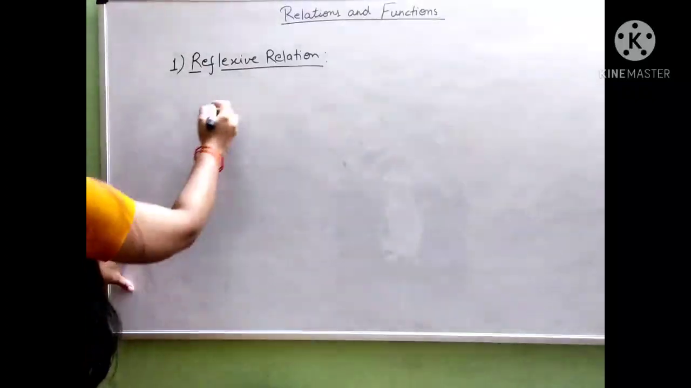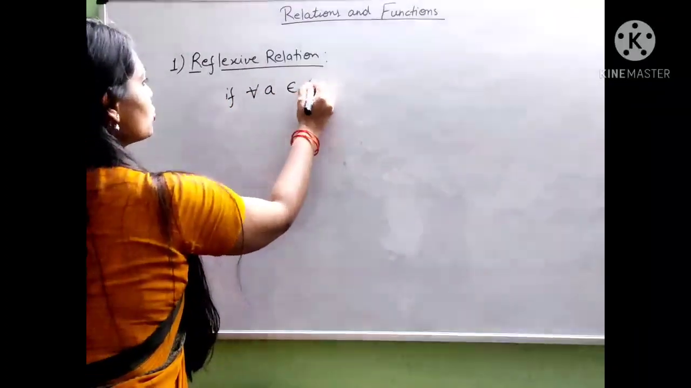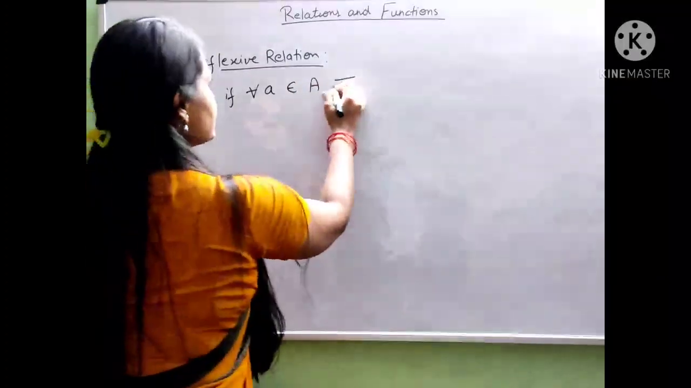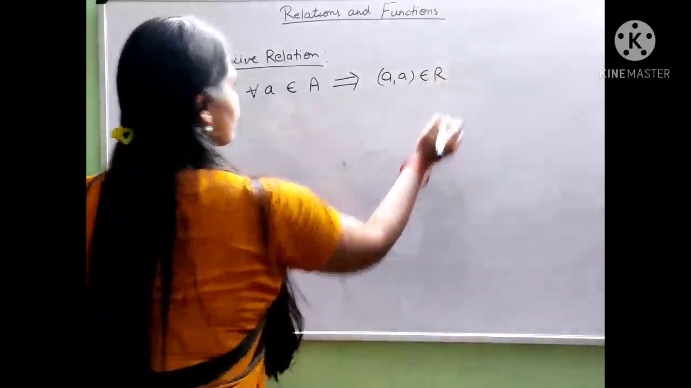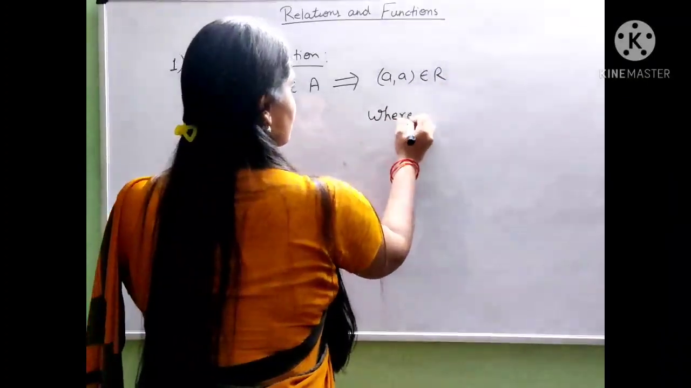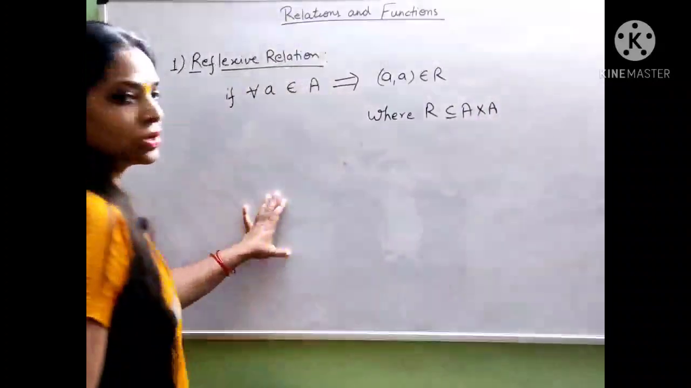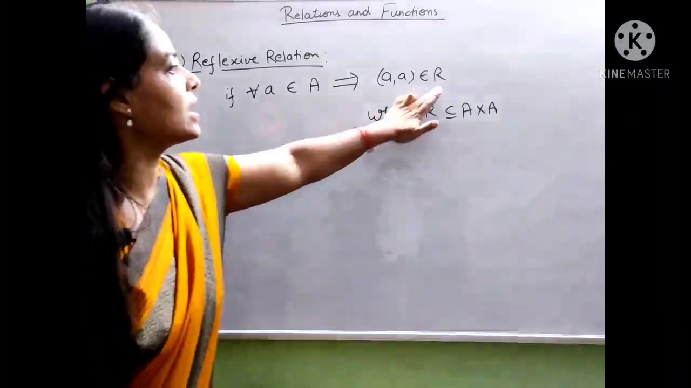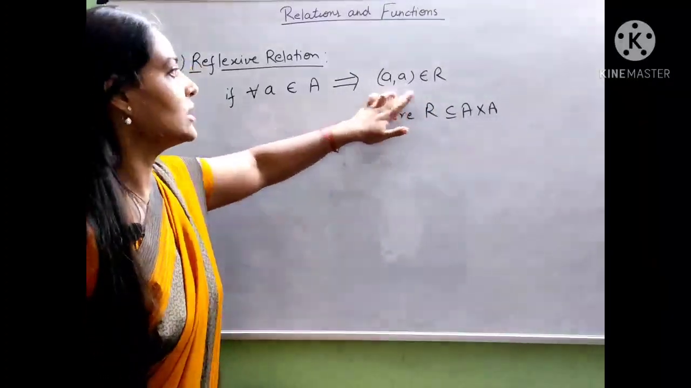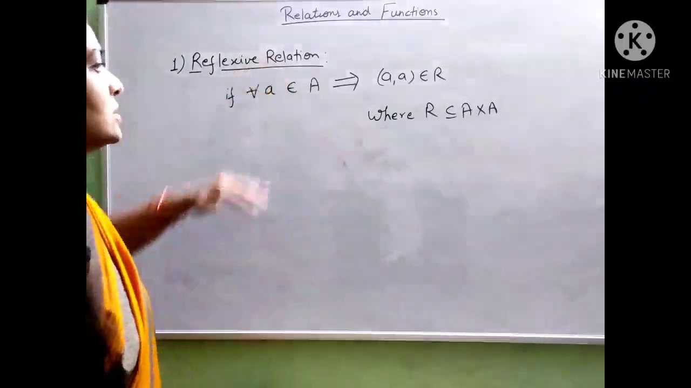If for all values of a belongs to A implies that (a, a) belongs to R, where R is a subset of A cross A. So we can see here every element of A is related to itself. Then this type of relation is called a reflexive relation.